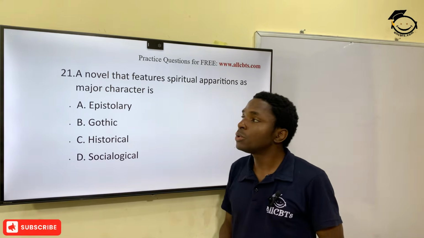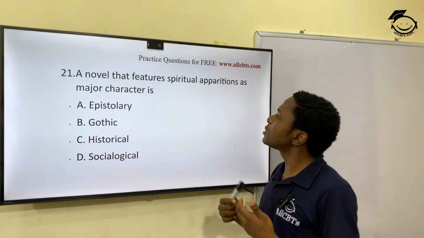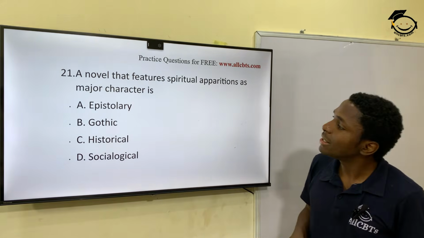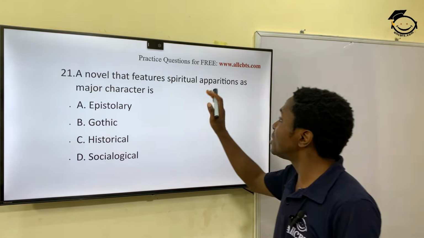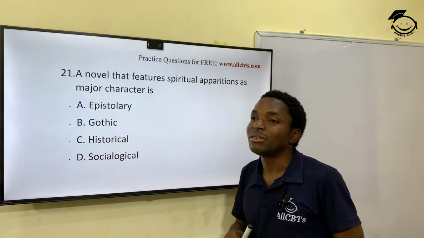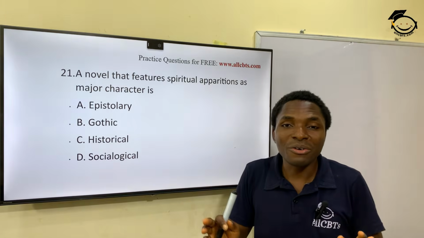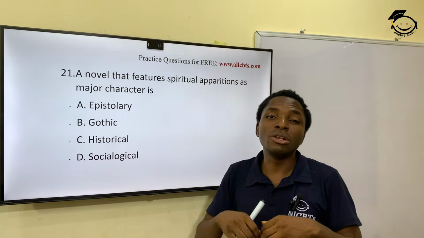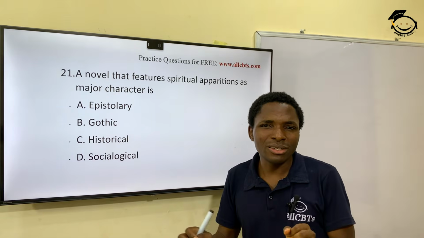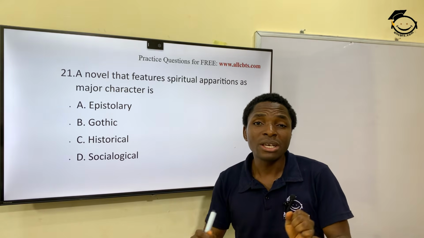Alright, question 21. A novel that features spiritual apparitions as major characters is dash. What's spiritual apparitions? What's apparition? That simply means all this kind of horror movie where they do a lot of spiritual things, incantations, ghosts, like Vampire Diaries.